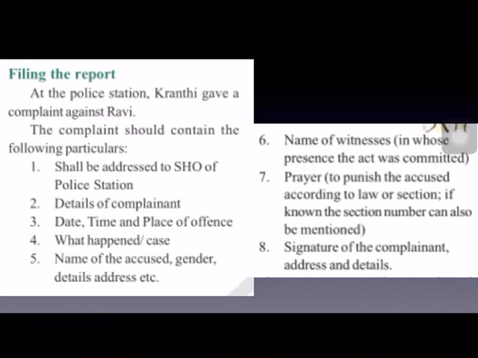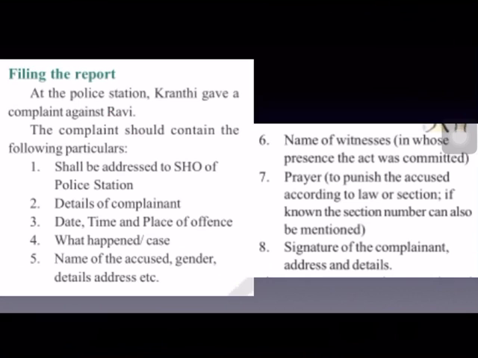And when questioned by Samba, Ravi denies it, and moreover beats him up and breaks his hand also, and also denies to return his money paid for the plot. And in such cases, the first step to be taken is to file a complaint in the police station against Ravi.